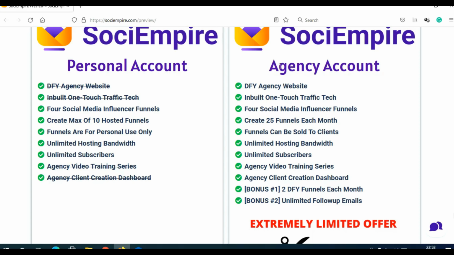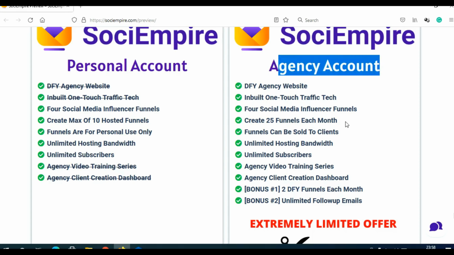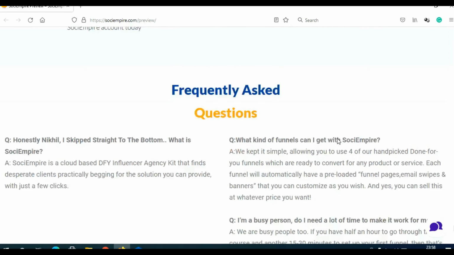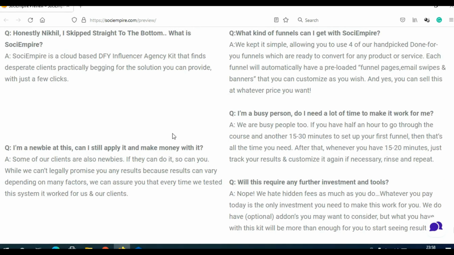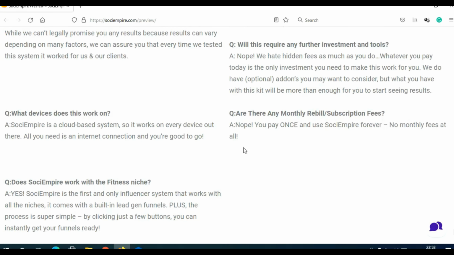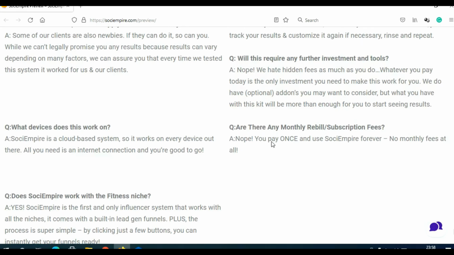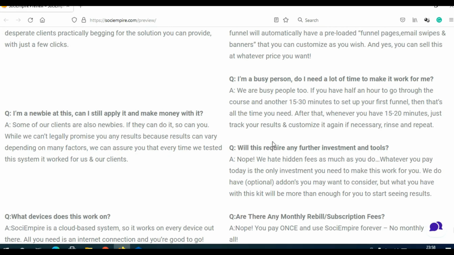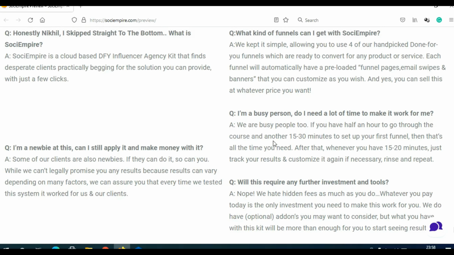I will use the agency account to build my own mailing list from my own Instagram followers and make money from that list. And when you scroll here, you can see frequently asked questions and answers to those questions. So this is their sales page, this is what they promise. So let me just log into my dashboard and show you how this actually looks.